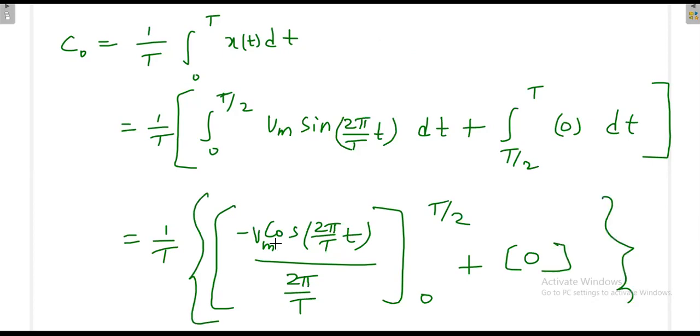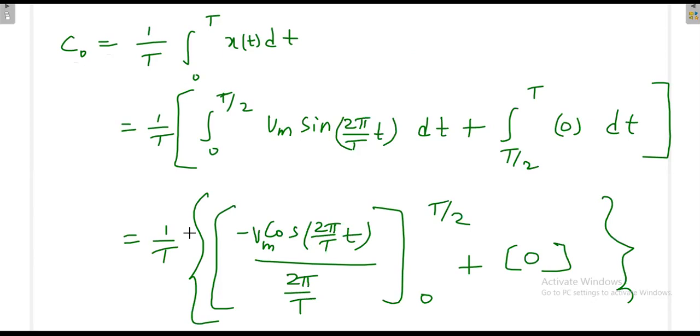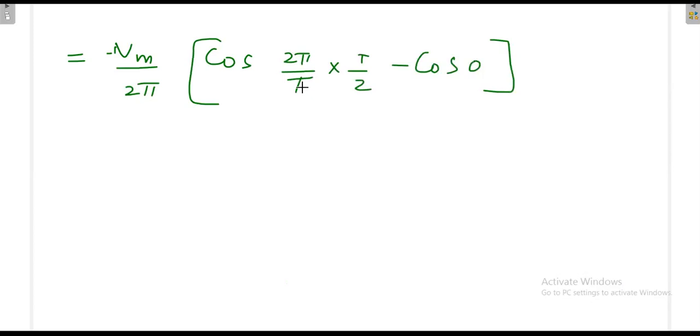So finally we can take the Vm outside. So finally minus Vm divided by T, the T cancels, and the 2 pi gives minus Vm divided by 2 pi. Then you apply the limit: cos of 2 pi by T times T by 2, minus cos 0. The T's cancel, it is cos pi. What is the value of cos pi? That is minus 1.